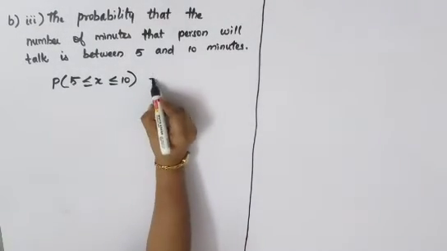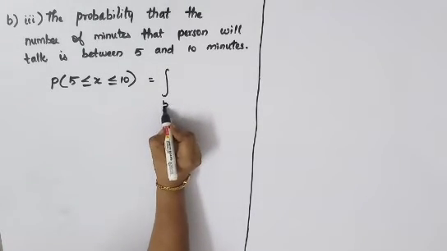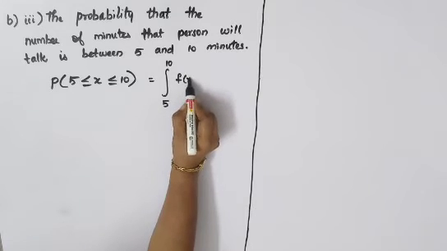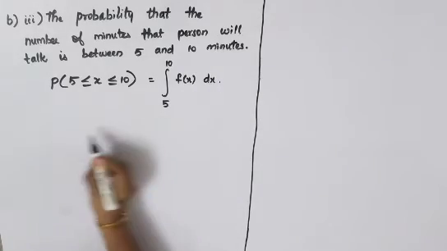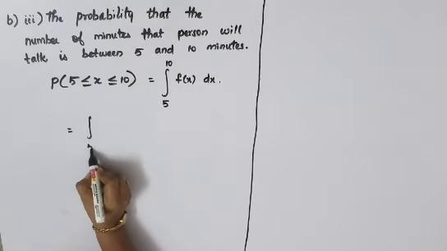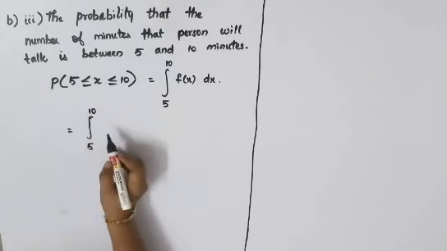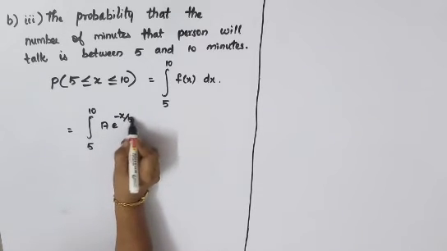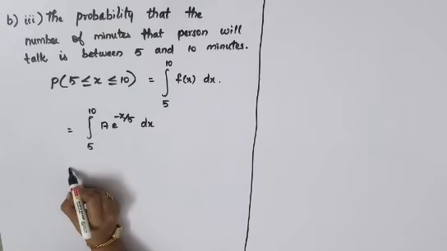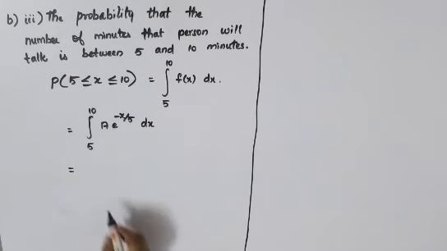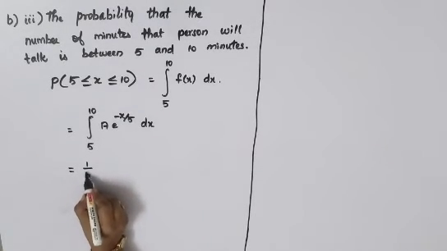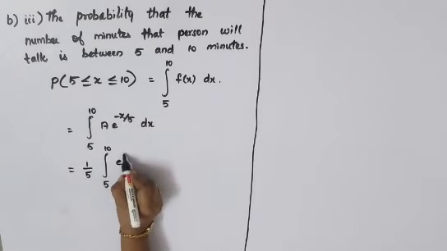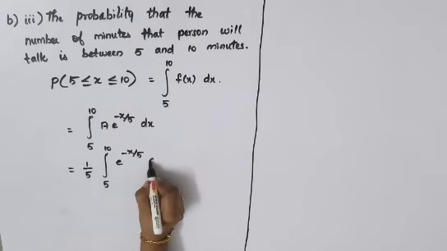Okay, so that is equal to, again your limit is 5 to 10 because you are 5 to 10. Okay, so 5 to 10 f of x dx. So it is equal to integral 5 to 10. Your f of x is your given function, a e power minus x by 5 into dx. So a we have got before, it is 1 by 5. So I will just write this 1 by 5 outside. Your integral 5 to 10 e power minus x by 5 into dx.